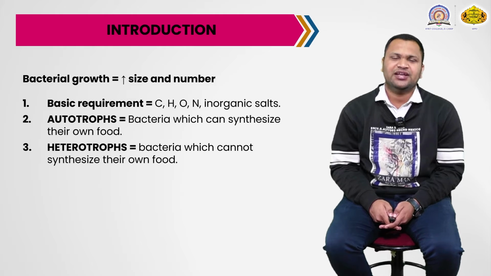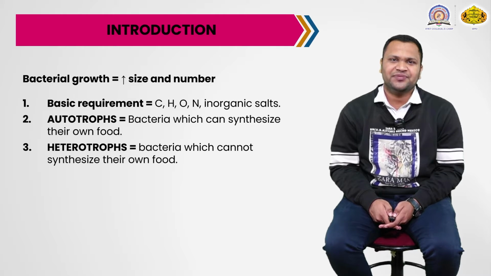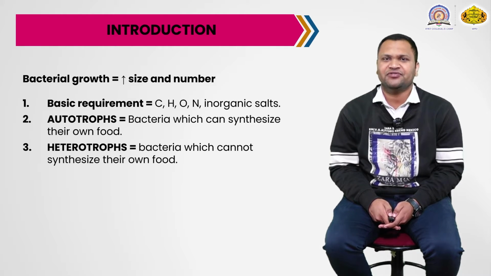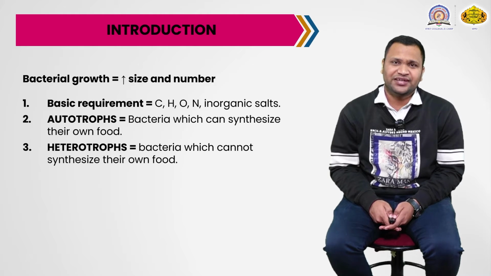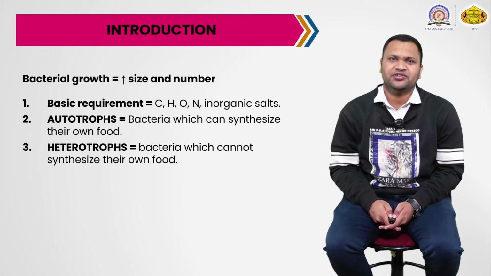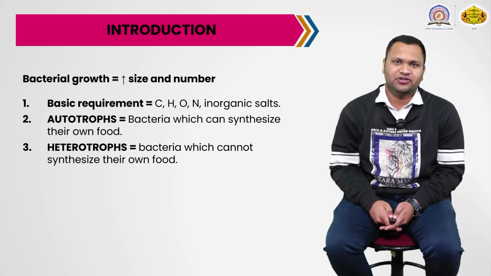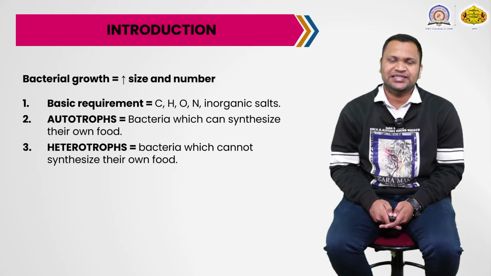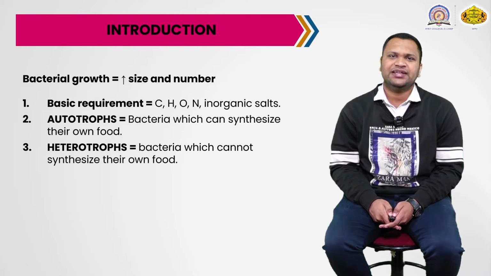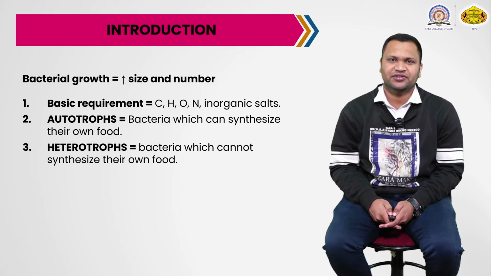There are two concepts, autotrophs and heterotrophs. In the case of plants, we call them phototrophs. With the help of photons, or light energy, they are able to synthesize food, that is glucose. So autotrophs means the bacteria which can synthesize their own food. They do not require any external factor or external stimulus for their growth.